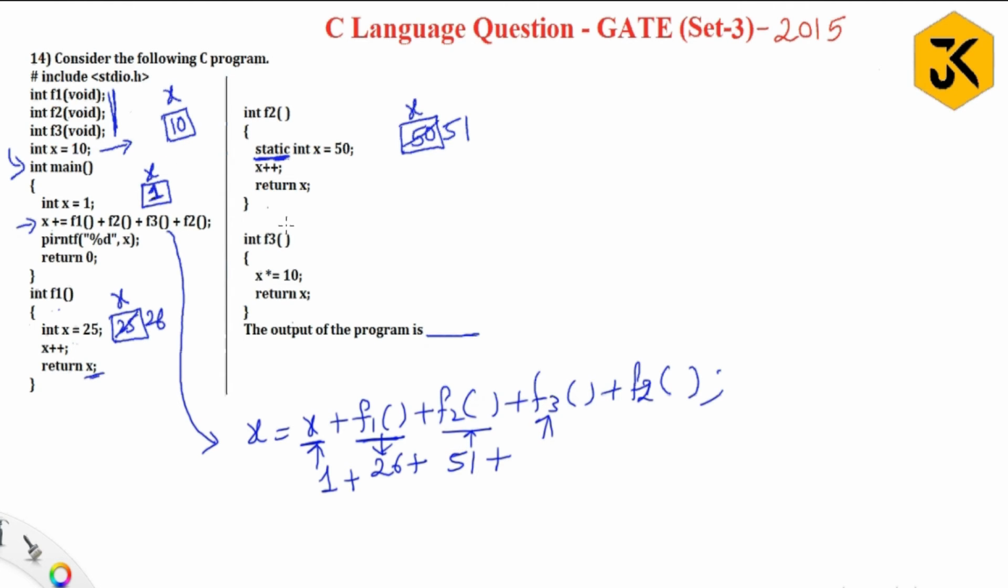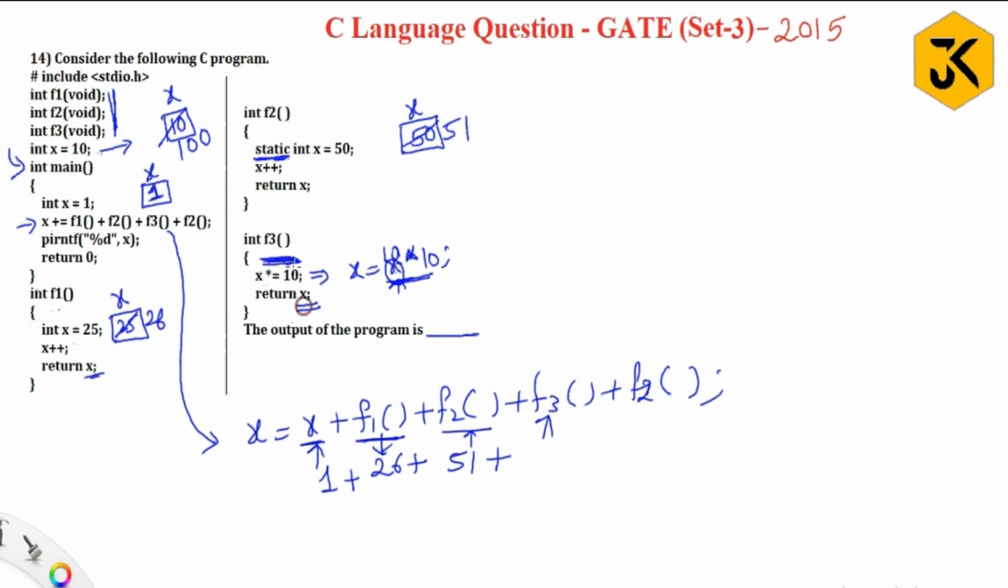Then f3 will be called. F3 is going to perform x times equal to 10, which I can write as x equal to x into 10. Now when it evaluates this expression, it checks for a local variable x within the function, but there is no x variable within the function. So it is going to take the global variable x. In place of x it substitutes 10, so 10 into 10 is 100. That 100 is going to replace the global variable x.